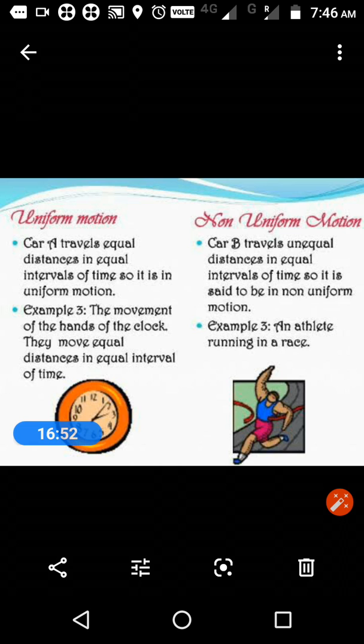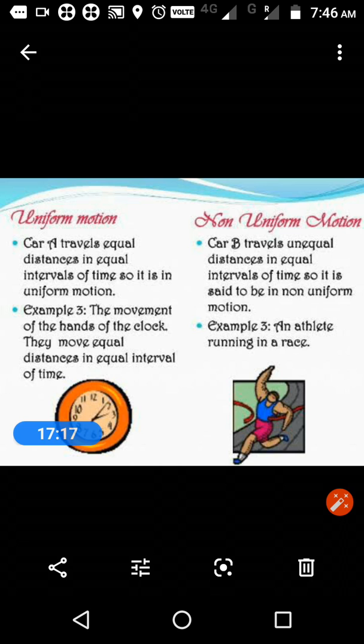Here you have two examples. The movement of the hands of a clock has equal distance at equal intervals of time. When you look at a clock, the hands always move a particular distance, which means equal distance in equal intervals of time.